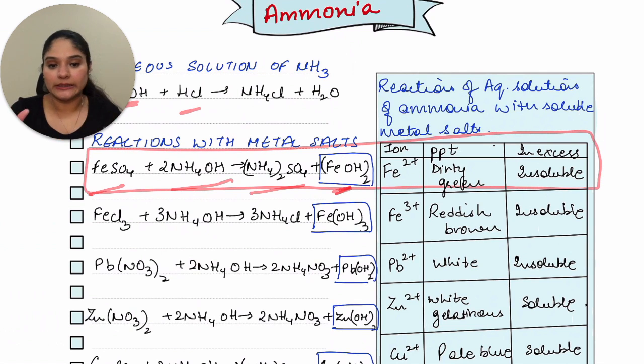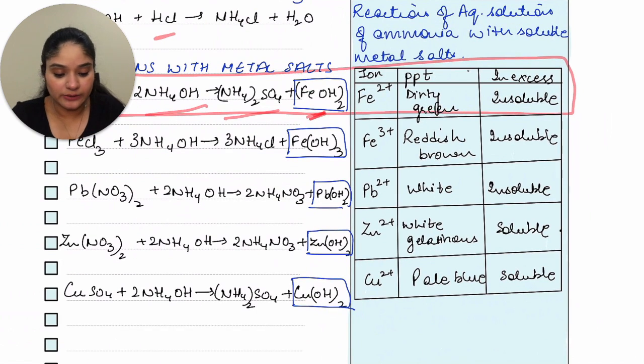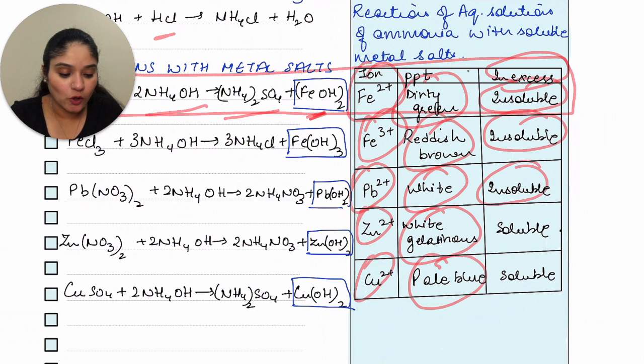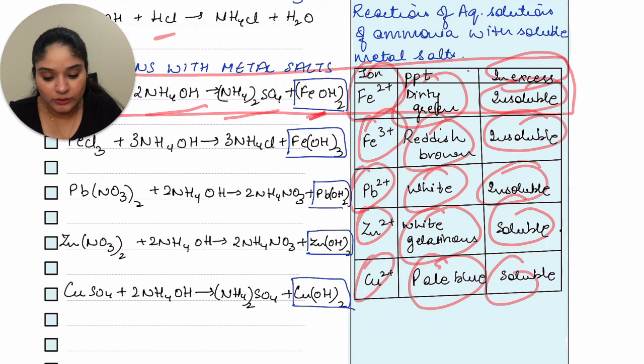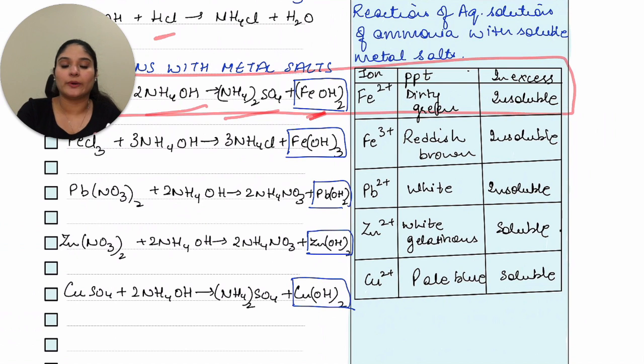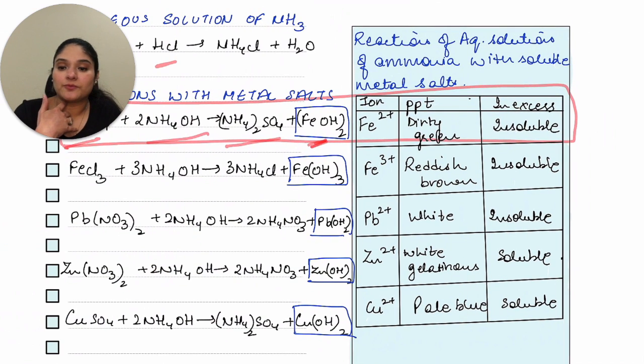You can just learn one of these boxes: these are your ions, these are the colors of the PPTs that they form, and in excess whether they are insoluble or soluble is mentioned. If you are not comfortable learning all the equations, you can also just learn this chart and it will help you with observation questions. But to not lose any marks, of course, you need to know all the equations.